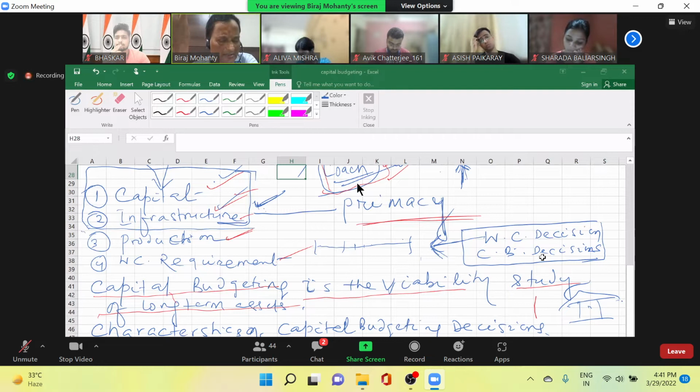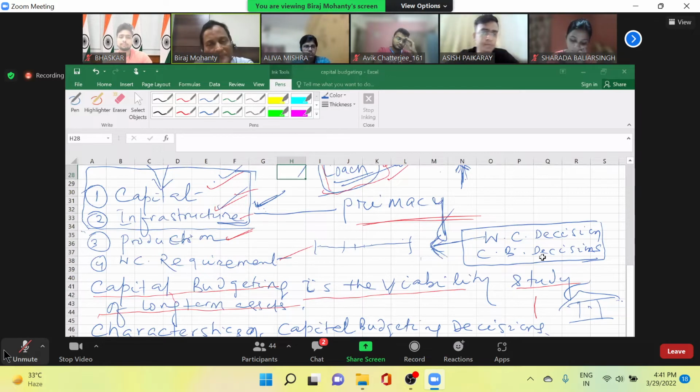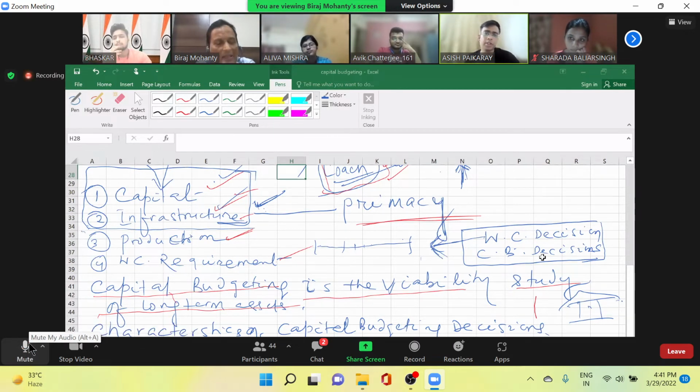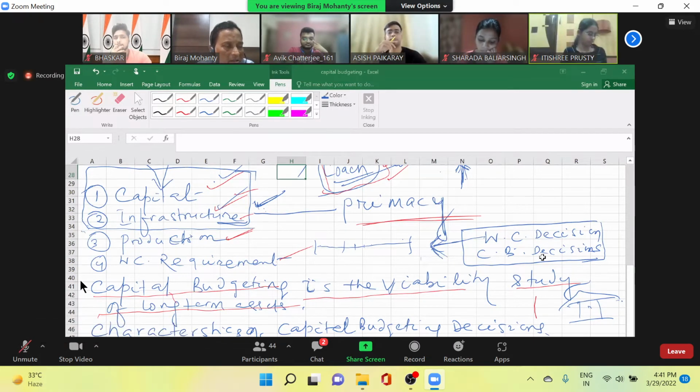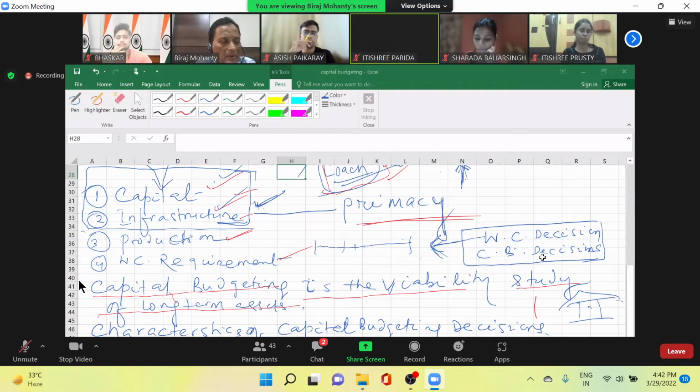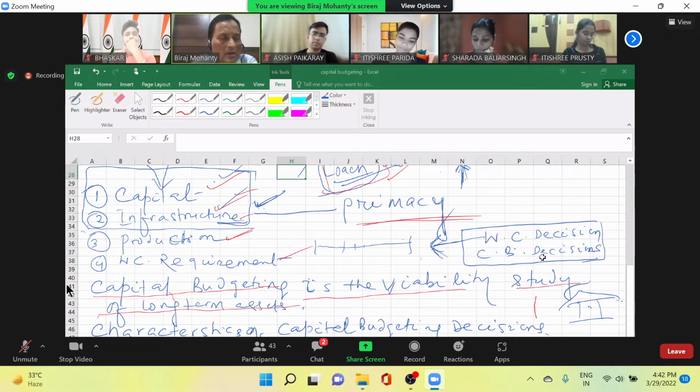Where it is complex, which decisions are complex? Somebody should say. Capital budgeting, sir. Capital budgeting. Why complex? Because the outside world affects these decisions more. Working capital management is also affected by the outside world, but to a great extent, capital budgeting decisions are affected by the outside world. Example is, competitors are there.